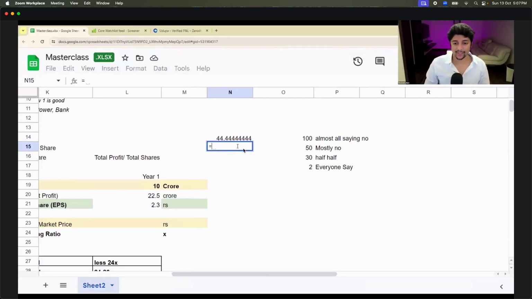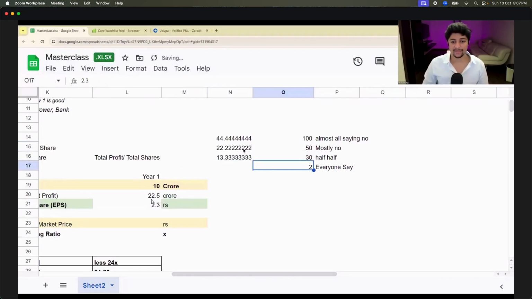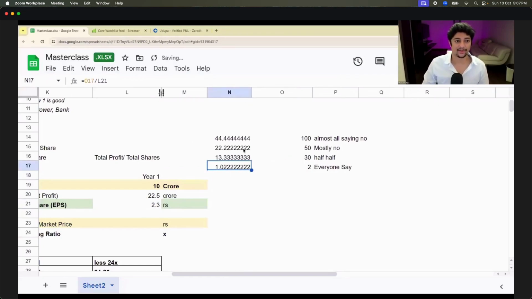When I asked you for 50, 50 divided by this, 22 times, you said no. Correct? You also said no for this. When I asked you for 10 times, you said no. And when I asked you for one time, all of you guys said yes.